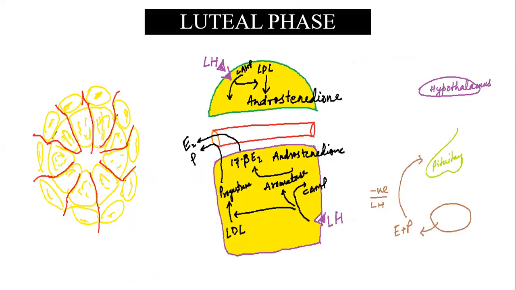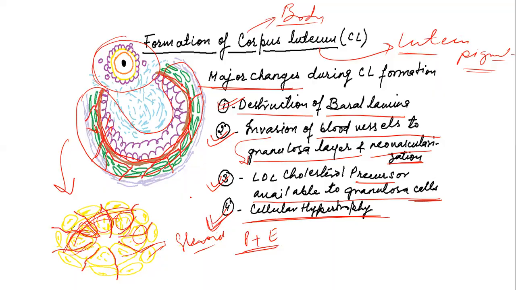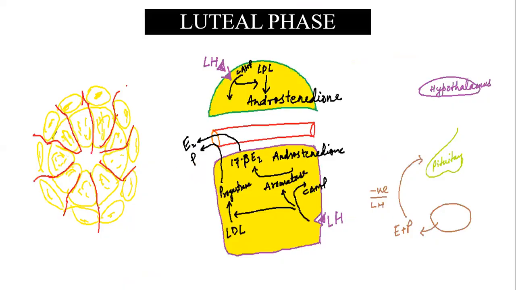So now come to the luteal phase, as the corpus luteum is formed, as we have discussed. Once this corpus luteum is formed, we can see here that I have shown this picture in yellow color, because of the lutein pigment coming through the blood circulation, and also there is cholesterol in the theca cell as well as in the granulosa cell. Here you can see, as I have discussed, that the LH receptors during follicular phase are developing more and more over the theca as well as over the granulosa cells because of the estradiol.